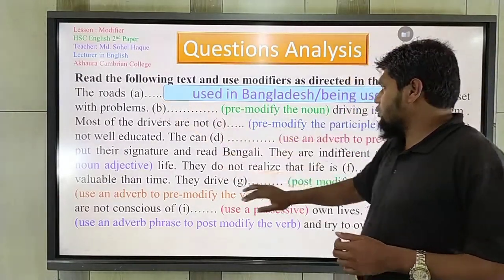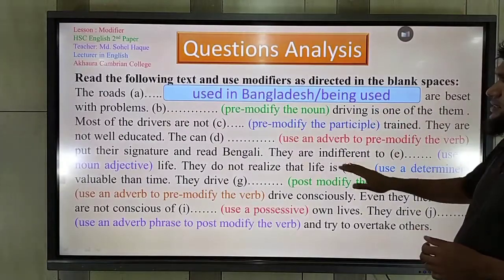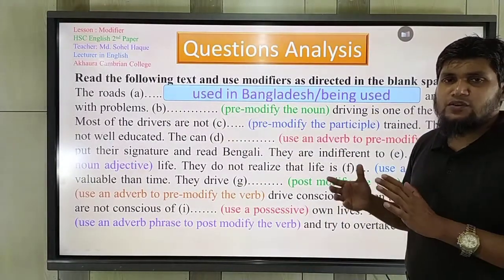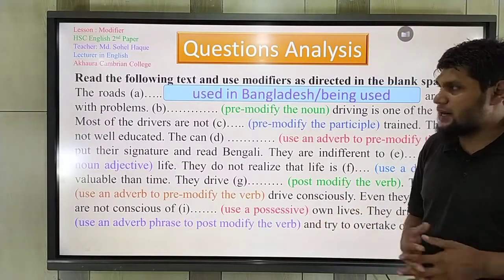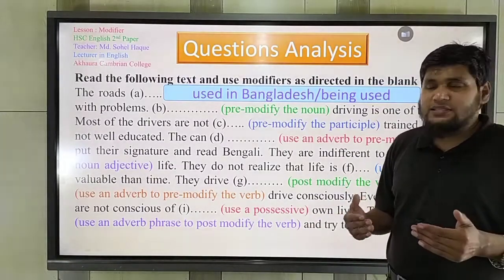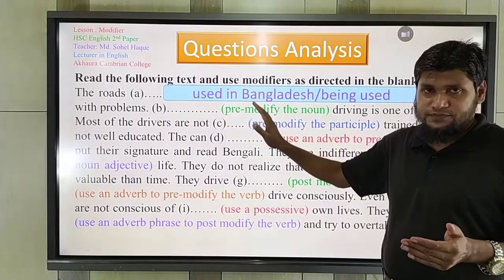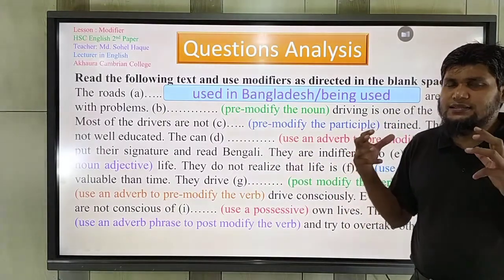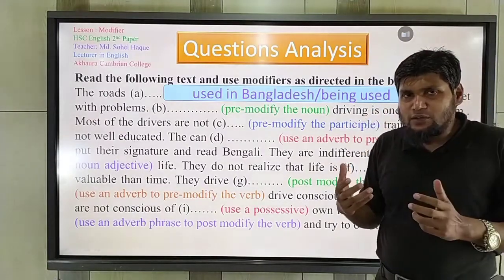Like that, the roads dash are beset with problems. Are beset with problems. That means there are so many problems in the roads of Bangladesh. So which roads? Those roads are used. So in this way, you should try to understand the sentence, try to understand the meaning of the passage.